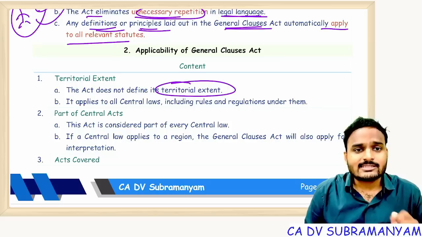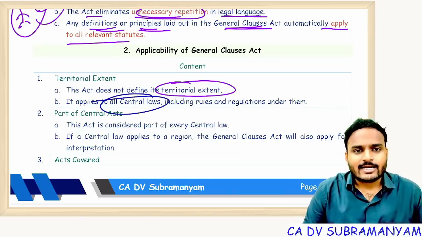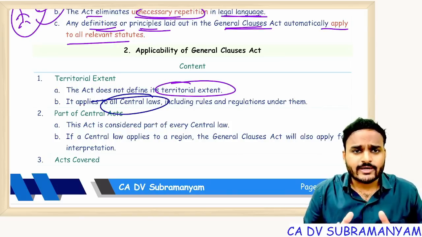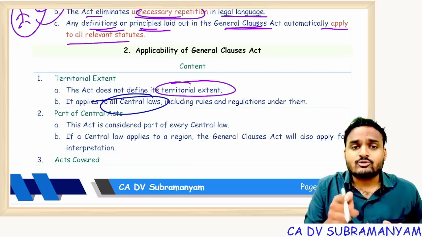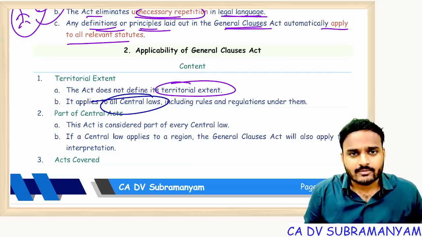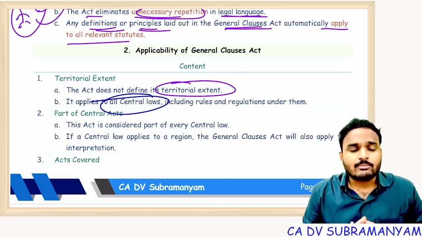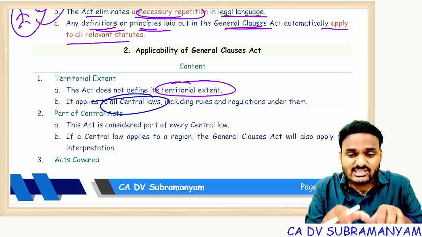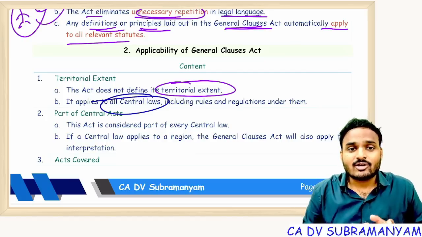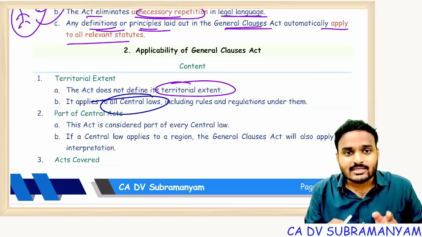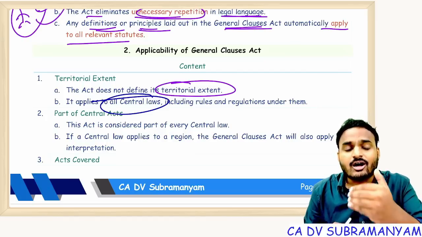Its territorial extent depends on Central Acts. If a Central Act is applicable to the whole of India, then the General Clauses Act with respect to that Central Act is applicable to the whole of India. Suppose a Central Act is not applicable to a particular region or state, then the General Clauses Act with reference to that Central Act is not applicable to that region or state.